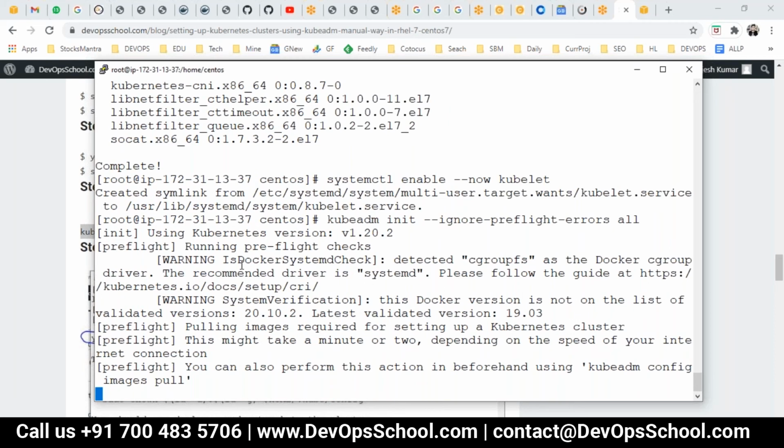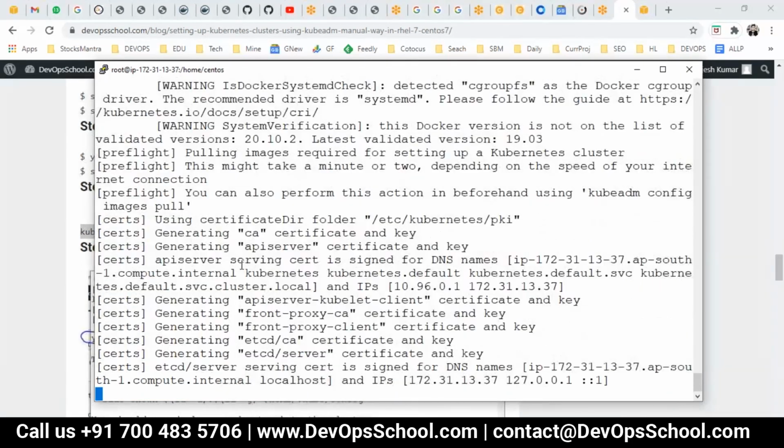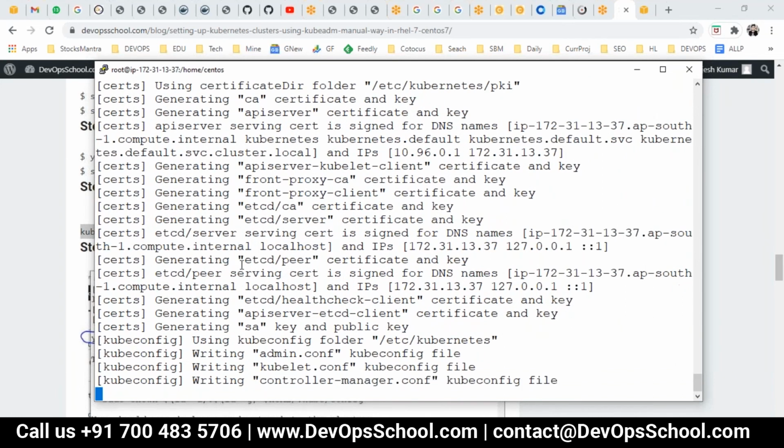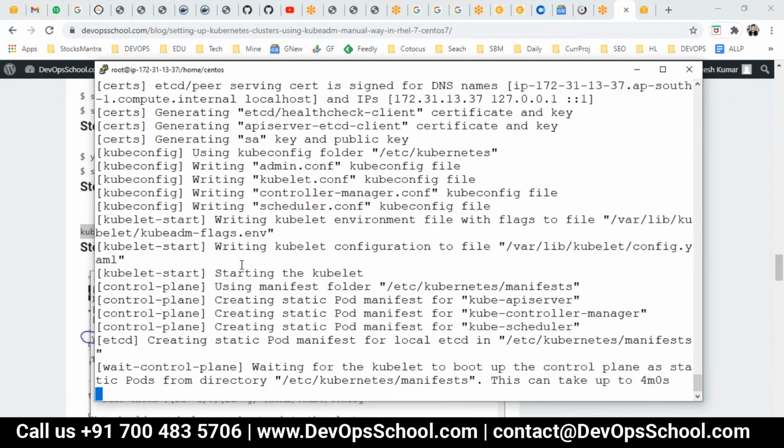We call it the hard way. If you search Google for Kubernetes the Hard Way, you'll get one Git repo which has all the instructions written by one of the engineers from Google. So you can also do it step by step, but it will take almost half a day, more than that actually. And if one small issue is there, it's very hard to troubleshoot. But it's good for learning and becoming a pro on the Kubernetes cluster side. See, all this generating certificates, matching the certificates, allowing here and there, everything will be done by this kubeadm init command. So almost the master setup is completed.